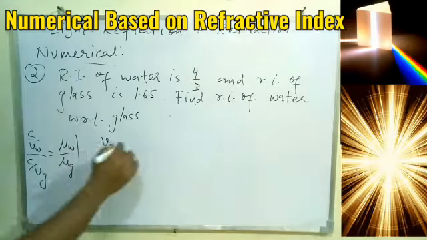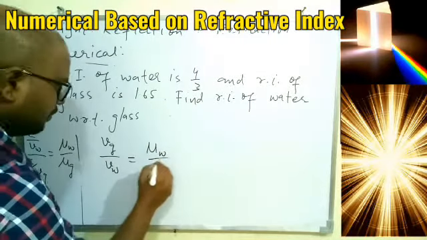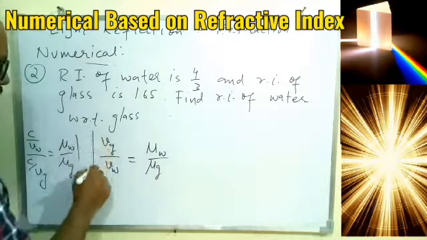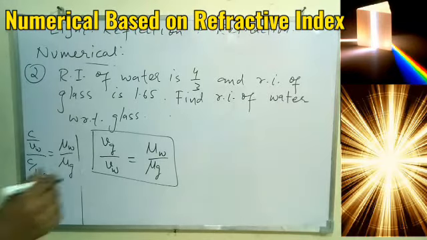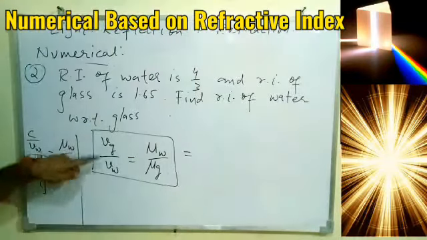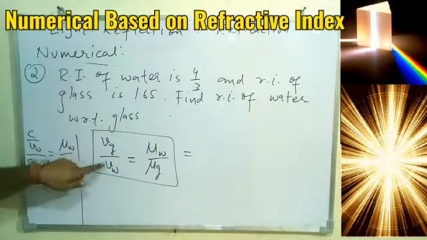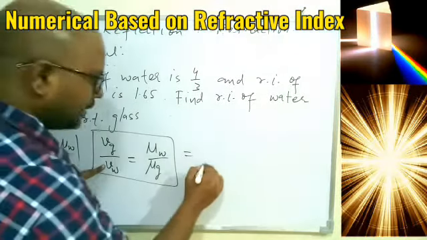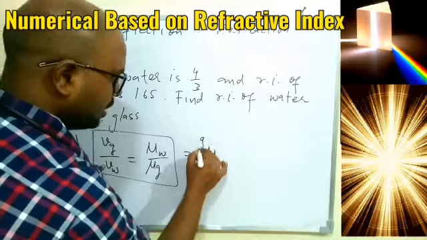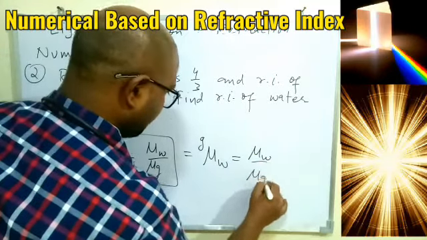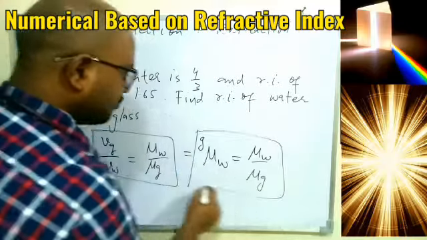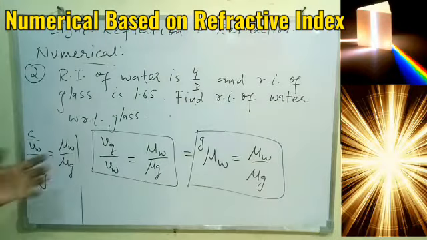C will be cancelled. So that is the relation we got, and according to this, the light is traveling from glass to water. This is nothing but refractive index of water with respect to glass, and that is equal to mu W by mu G. So we got a formula or derivation.